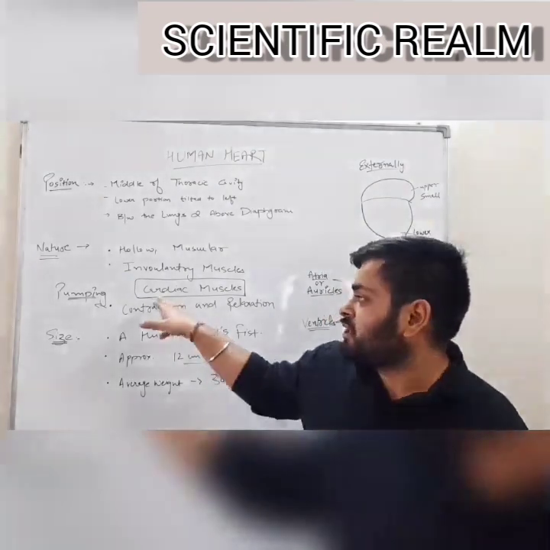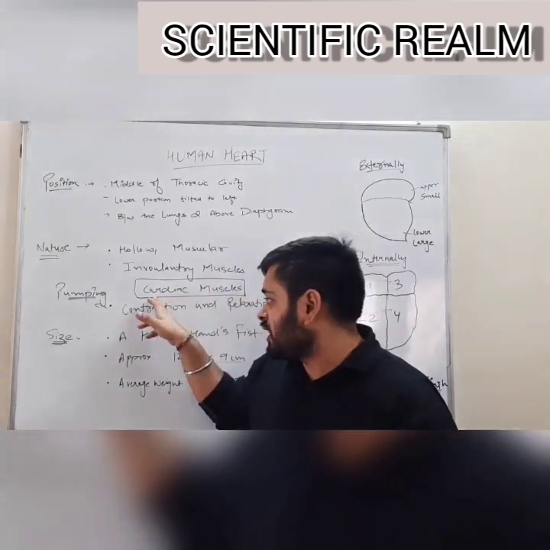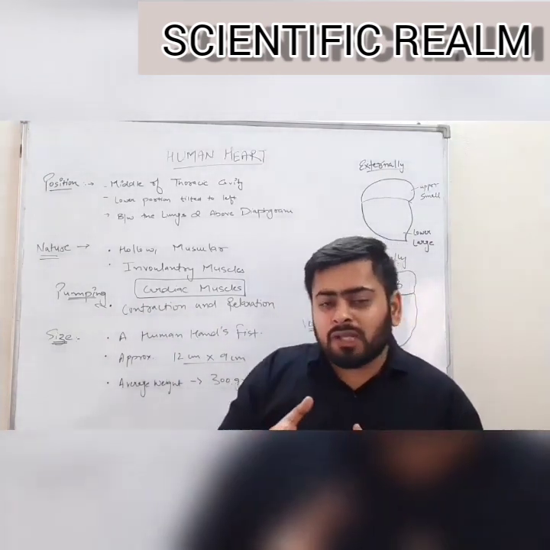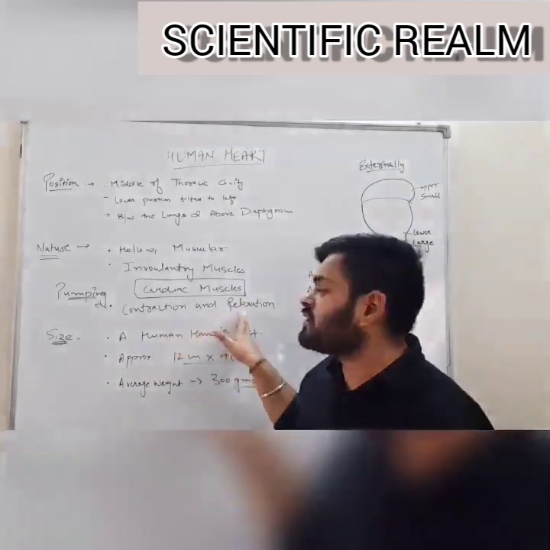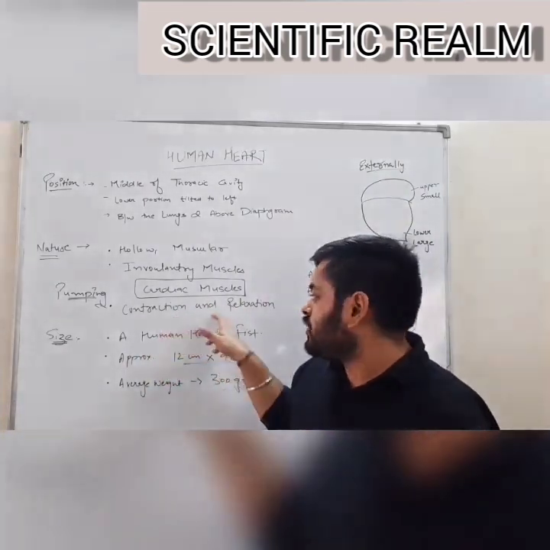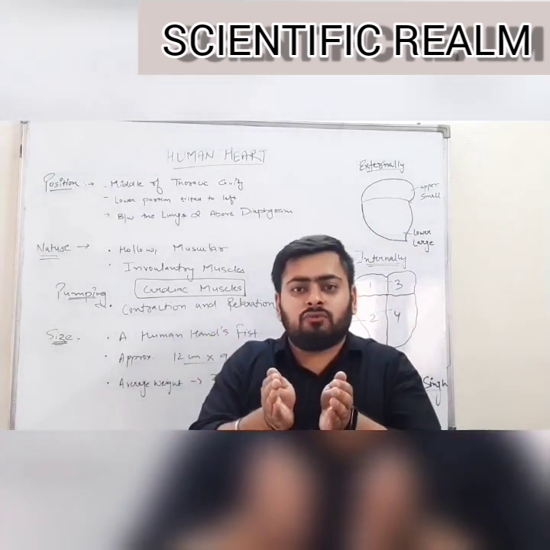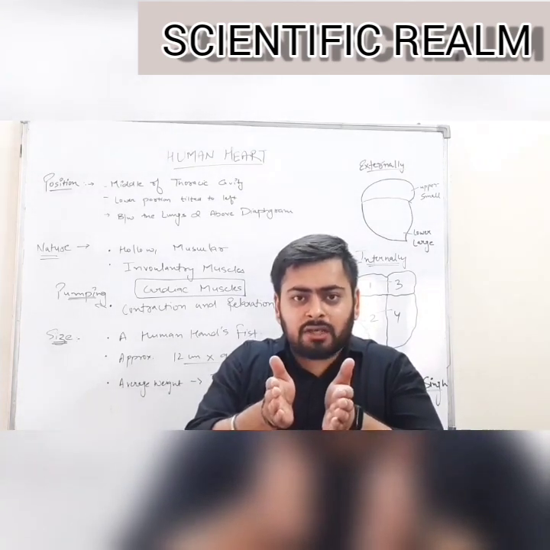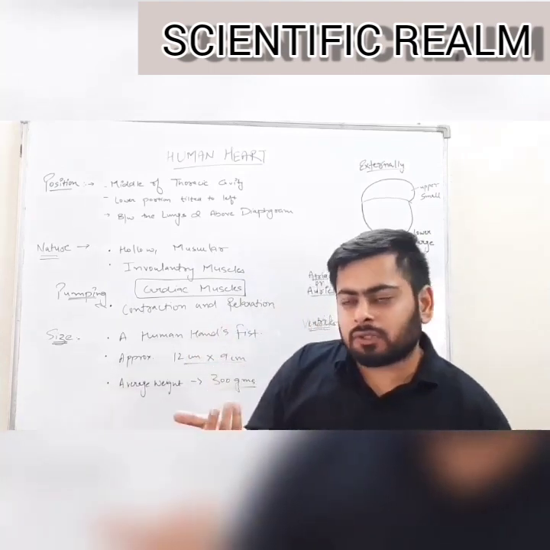And the muscles which are attached to the heart are known as cardiac muscles. Cardiac muscles help in pumping of the heart. How do they help in pumping of the heart? By rhythmic contraction and relaxation of the heart, producing heartbeat. What is contraction and relaxation? Contraction means decreasing from the original volume, and relaxation means from that particular contractile moment obtaining the original size of that particular component.